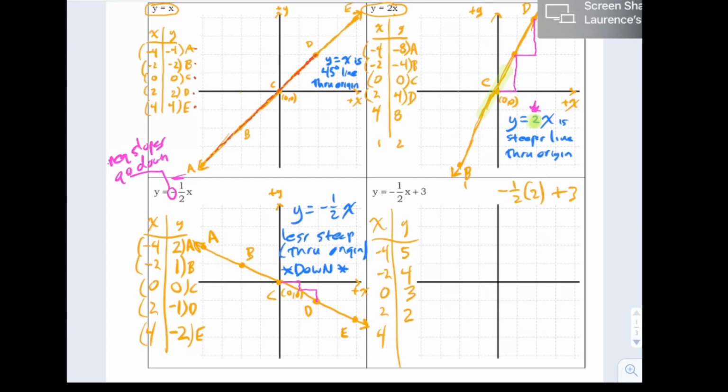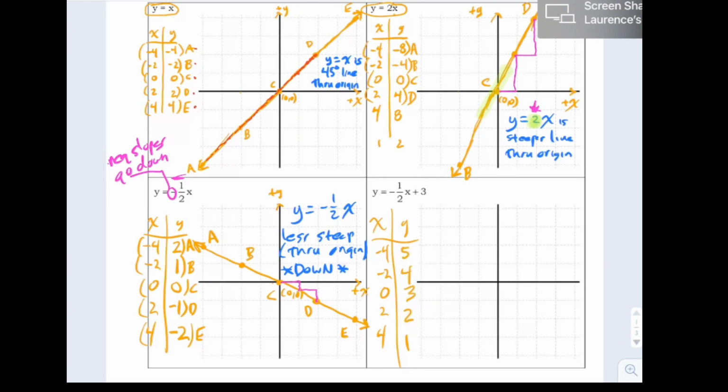And you can almost tell what's going to happen just by looking at this table here. If you look at this table here, 5, 4, 3, 2, yeah, that pattern really is a real pattern. It's going to be a 1. And if you doubt me, just plug in negative 1/2 times 4, add 3, you will get 1.